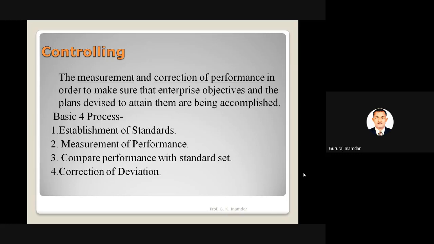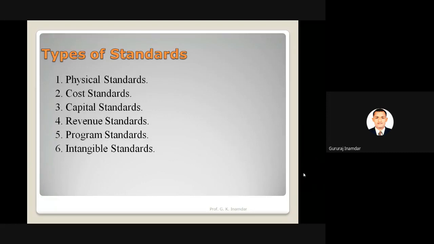This is the fourth step. So after establishing standards and comparing standards with measurement, we can get the solution, or we can maintain the organization's point. Next, the types of standard: physical standard, cost standard, capital standard, revenue standard, program standard, and